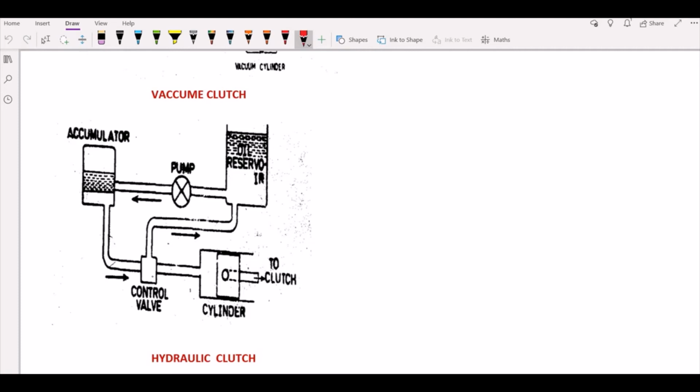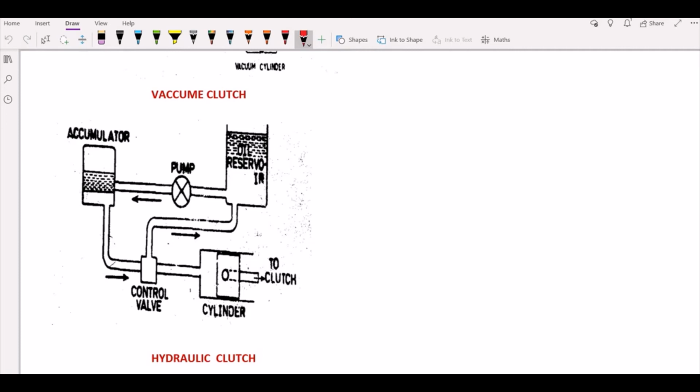So when the driver holds the gear lever to change gear, this switch is operated to control the control valve, which admits the oil present in the reservoir onto the piston. By admitting the oil from the reservoir, the piston moves in the forward direction to engage, due to the pressure.